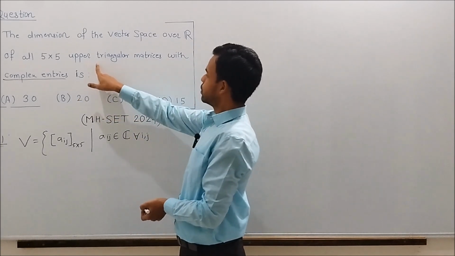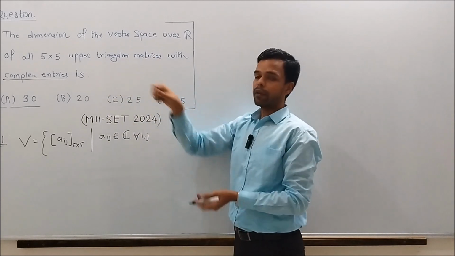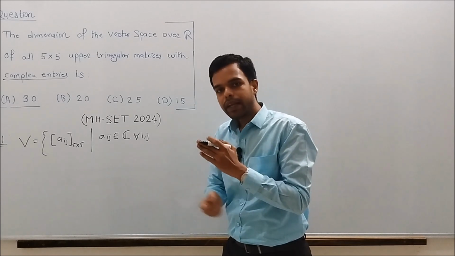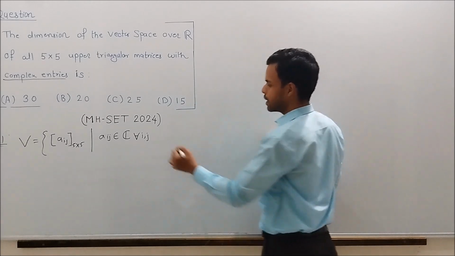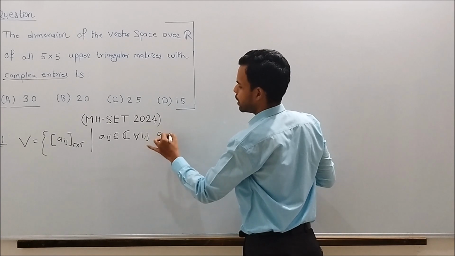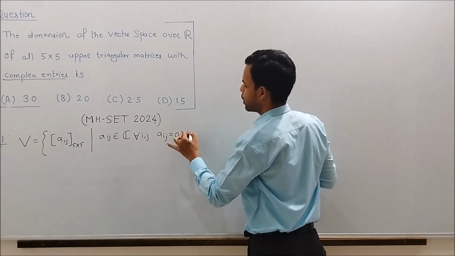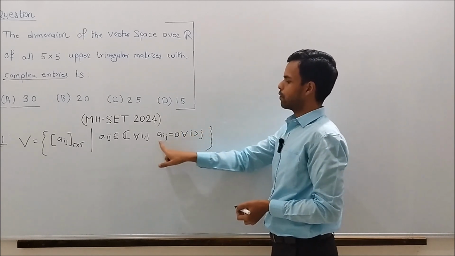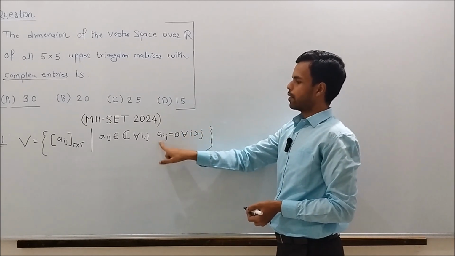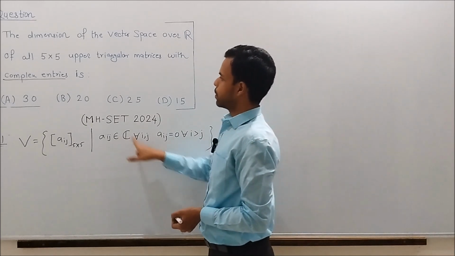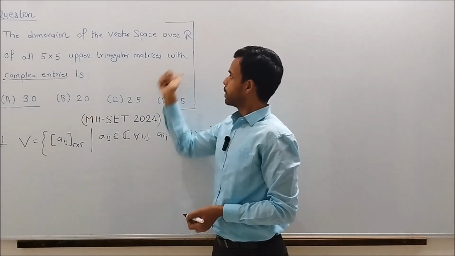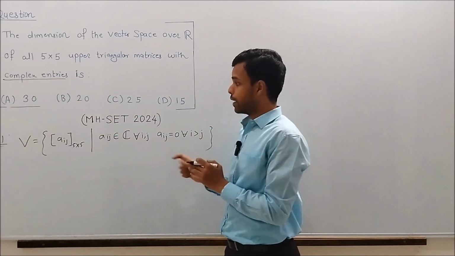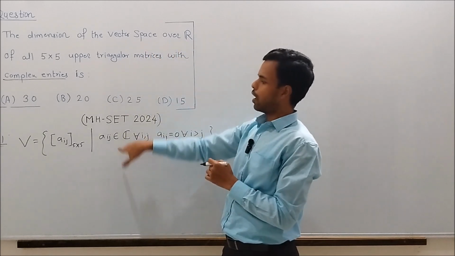And all the matrices are upper triangular, that is, the entries below the main diagonal are 0, that is Aij equals 0 for every i greater than j. This is the condition for a matrix to be upper triangular. So this is V, and we have to find the dimension of V over R.